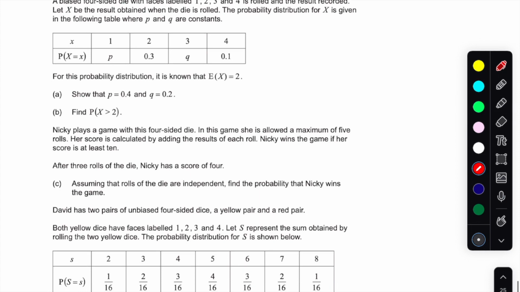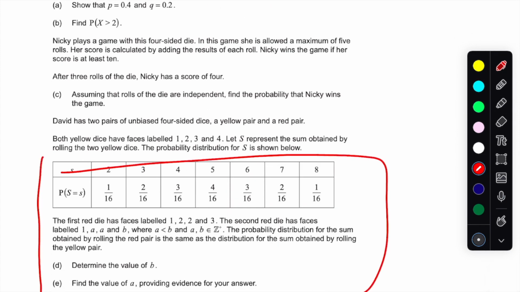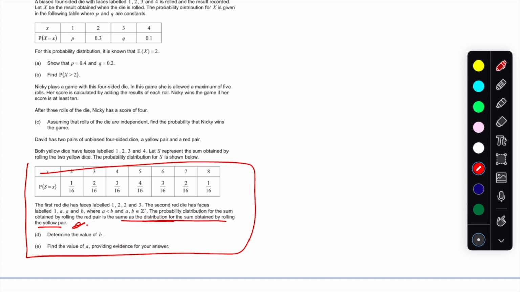Oh, this is also a lovely problem because you might never have seen working with the equal distribution, right? It says the same as the distribution from the sum of the obtainment. Yes, I'm not going to delve into too much detail because that's not the purpose of this video, but I'm just showing you that topic 4 has been quite a difficult, challenging problem throughout the SL exam paper.